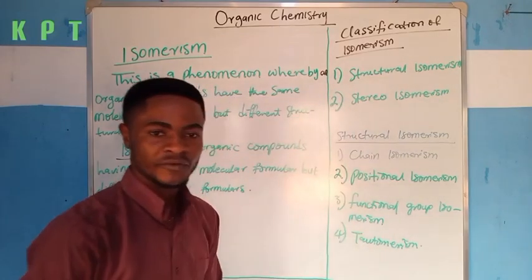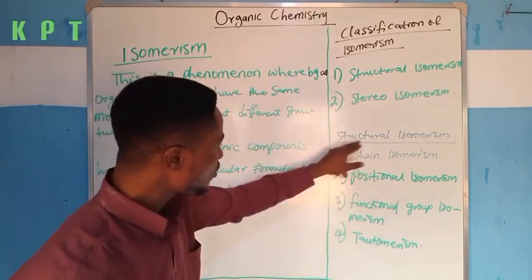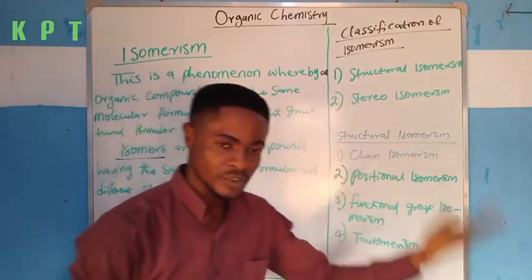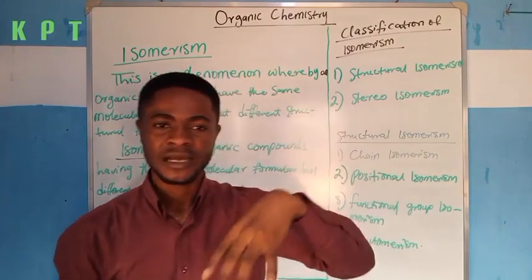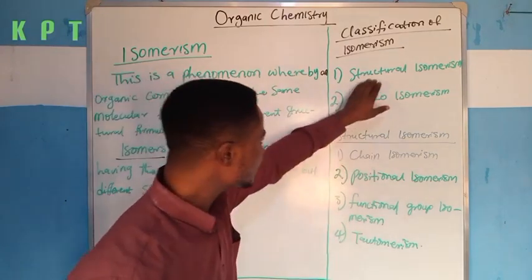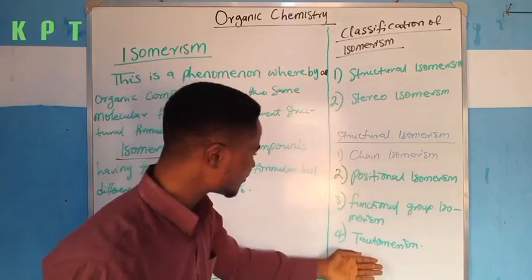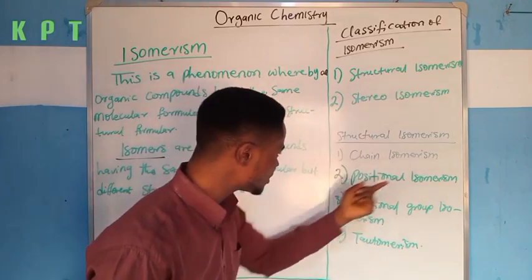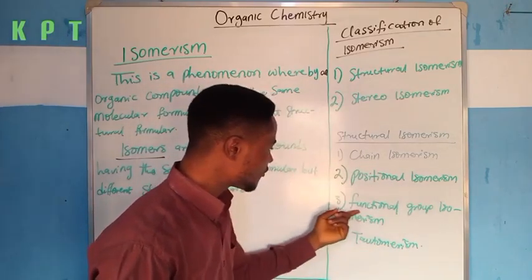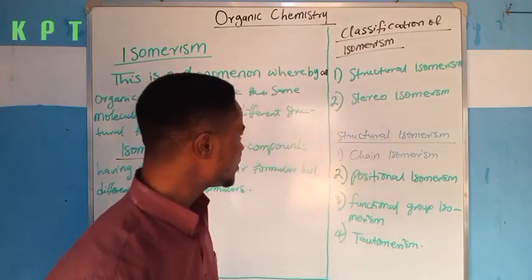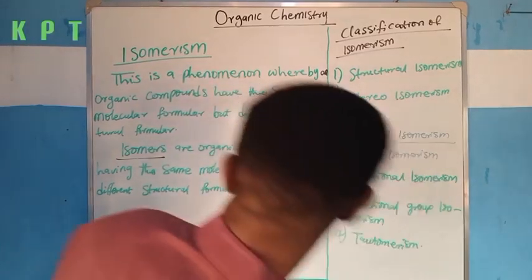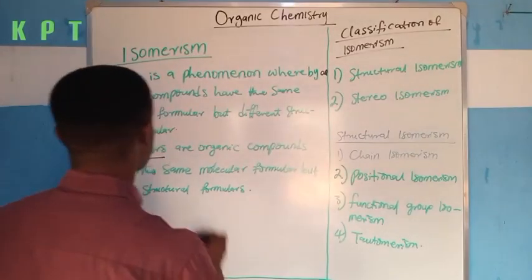Okay, now very quickly, like I said, don't forget, isomerism is classified into two, structural isomerism and stereoisomerism. Under structural isomerism, it is further classified into four, which are chain isomerism, positional isomerism, functional group isomerism, and tautomerism. Now, let's see the definition of structural isomerism.